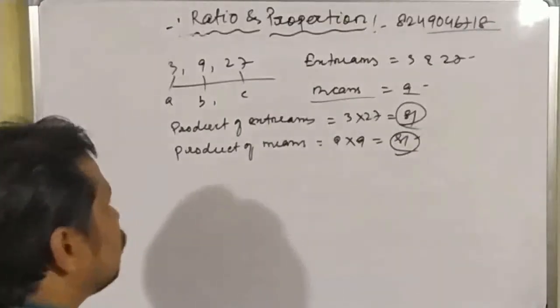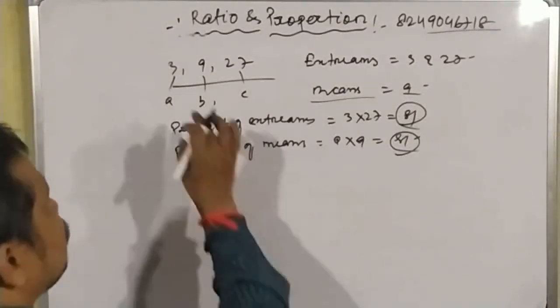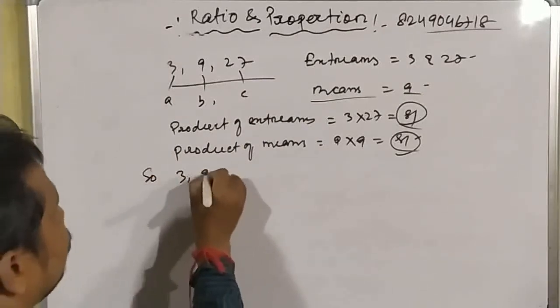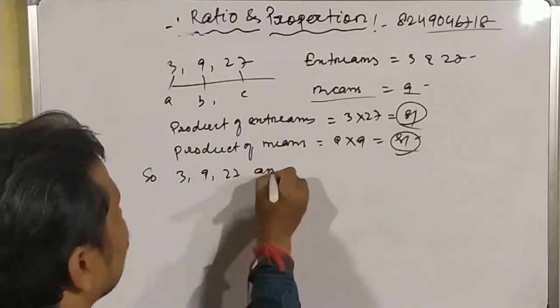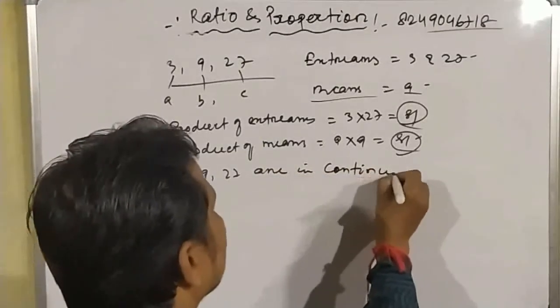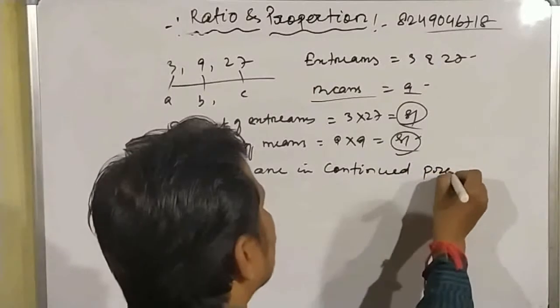And product of means: the mean is 9, so 9 into 9 is equal to 81. Yes students, product of extremes is 81 and product of means is 81. That means these numbers are in continued proportion. So 3, 9, 27 are in continued proportion.